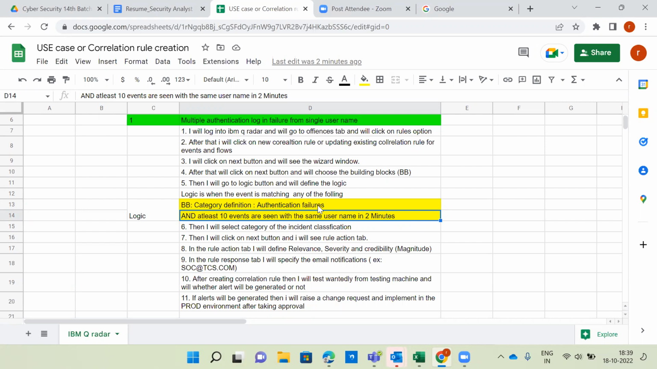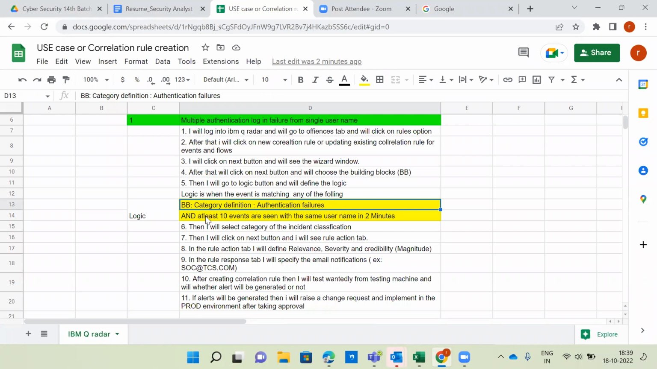Whether authentication success or failure? Failure, sir. How are we saying it's a failure? Because category definition is already chosen as authentication failure. Is it clear now? So category definition is authentication failures. Already authentication failures we defined as a building block.